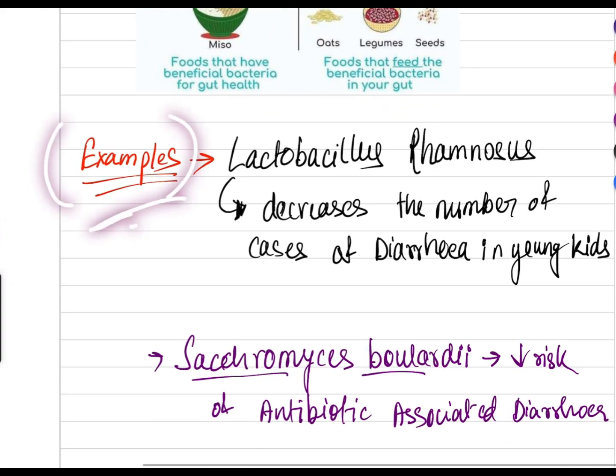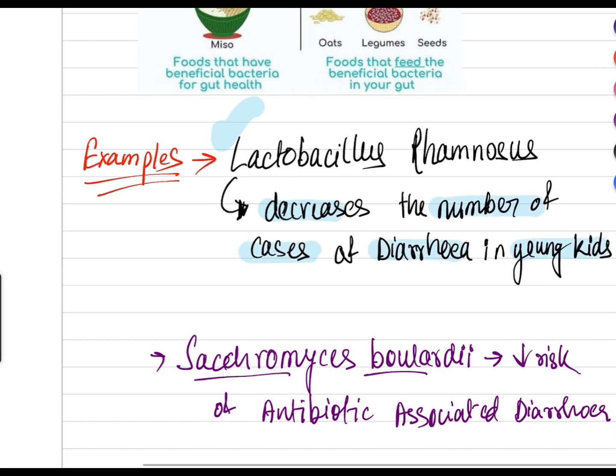An example of a probiotic is Lactobacillus rhamnosus. What is their function? They decrease the number of cases of diarrhea in younger kids.